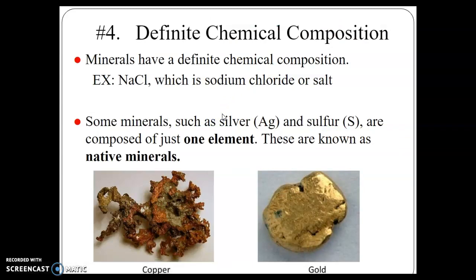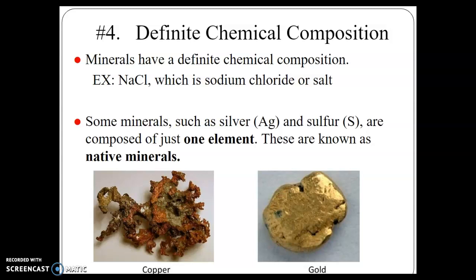Definite chemical composition. So what that means is that the elements from the periodic table are put together in a certain way. So they are made up of a certain kind of element from the periodic table, and they can be one element or they can be a combination. So the example I have on here is sodium chloride. So sodium chloride, or salt as you would call it, is made of sodium and chlorine. And when you put those together, you get sodium chloride. And that's the only thing that you get when you put together one sodium and one chloride. And so that's what it means by definite chemical composition.